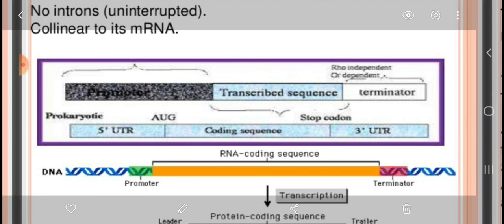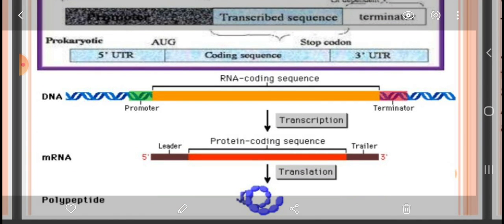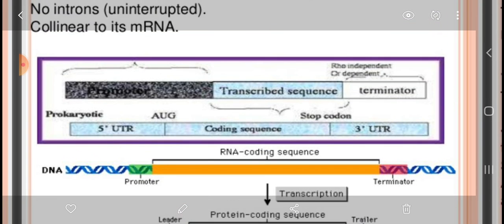Now when this codes the gene, we have the 5 prime UTR AUG signal, which is the start signal for any promoter gene. Then it is the actual coding protein. Then on the 3 prime end of the DNA, the terminator region is present. When you see the DNA, this is there in the rectangular portion.